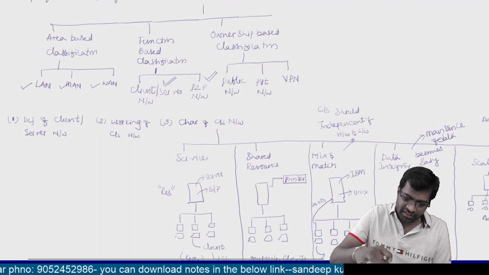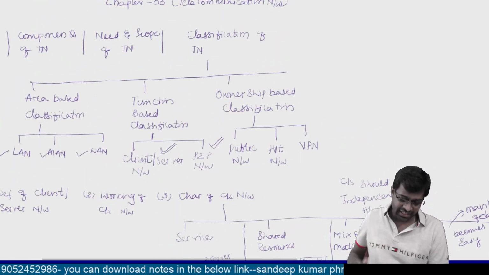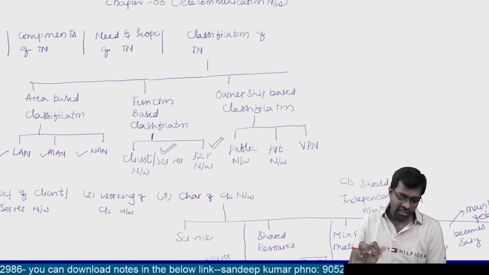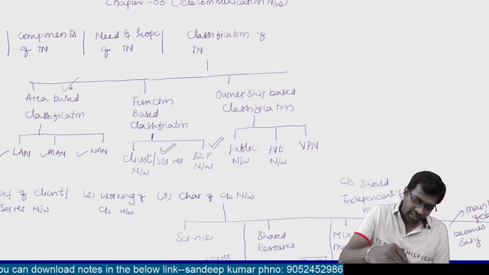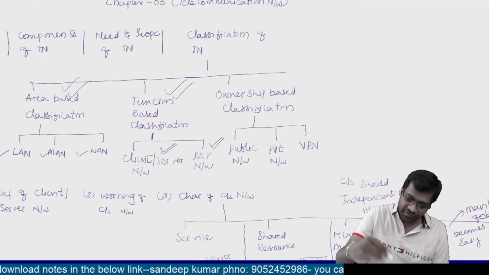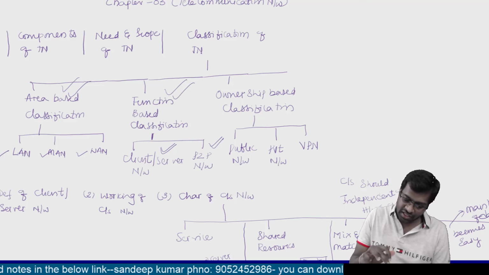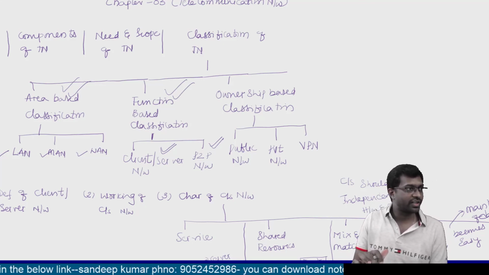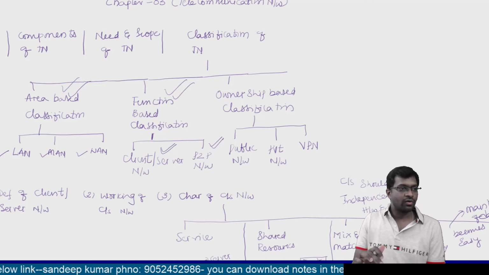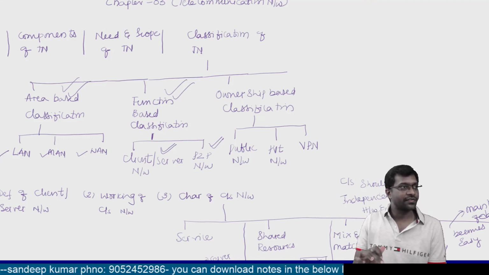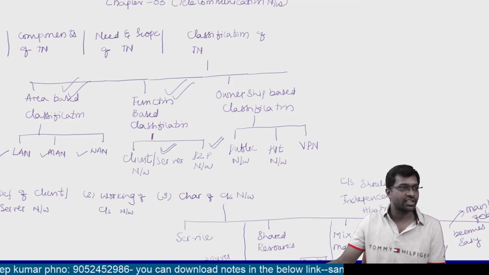With this we are done with function based classification. We are studying the classification of telecommunication networks. We are done with area based classification and function based classification. In function based classification we completed the client server network and the peer-to-peer network. Now let us move to another classification, that is ownership based classification. Let us see what ownership based classification is.